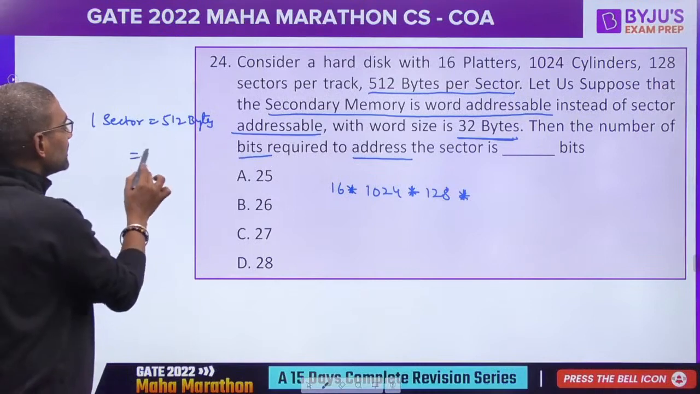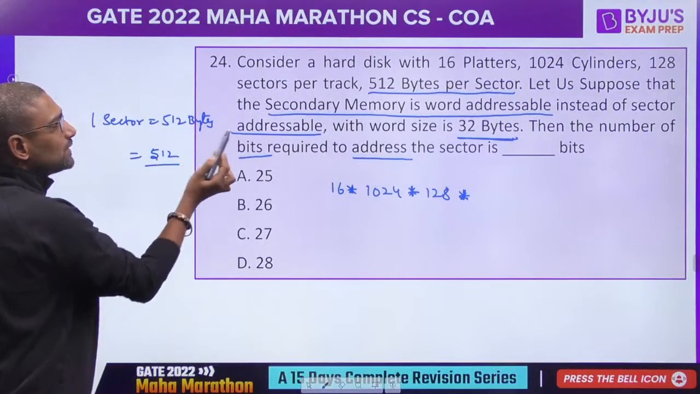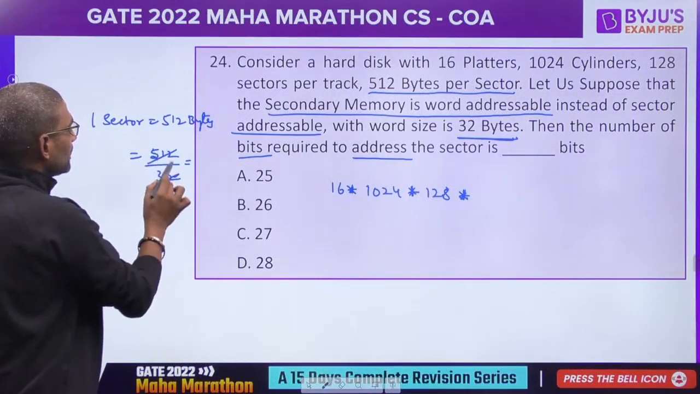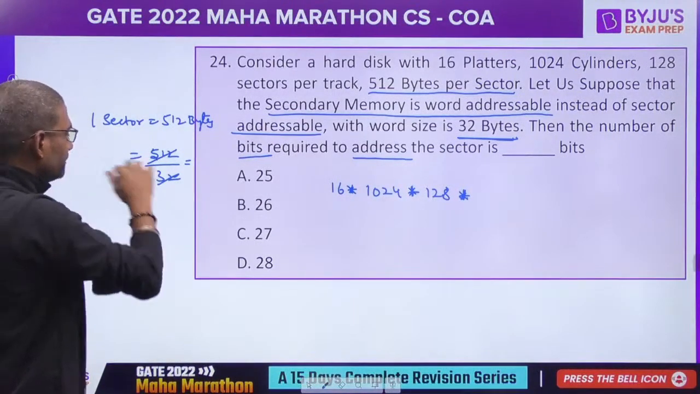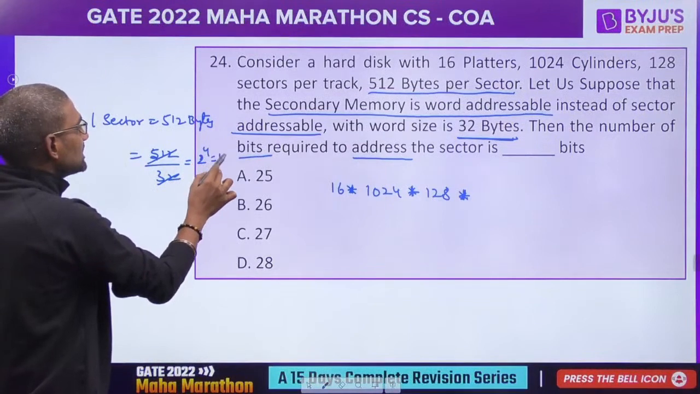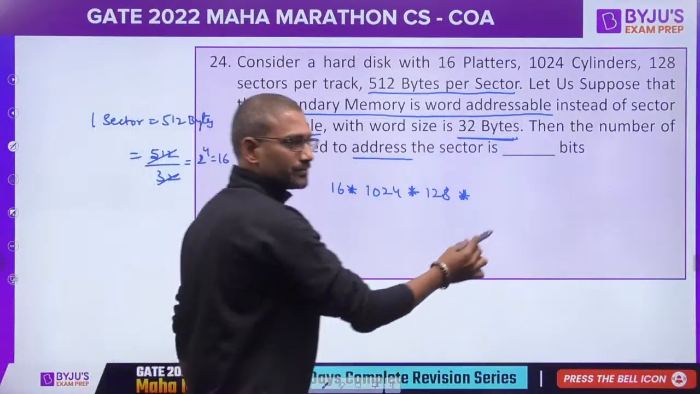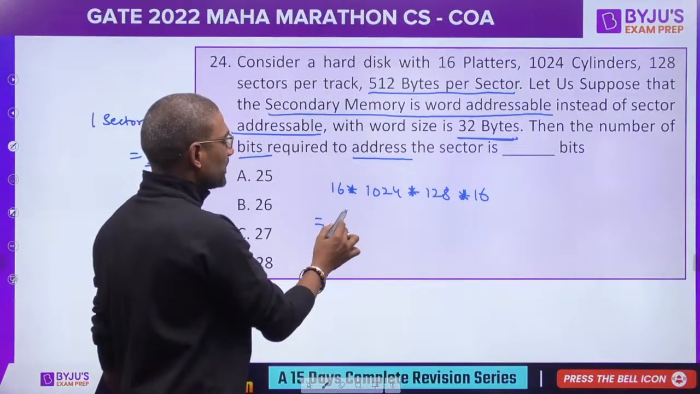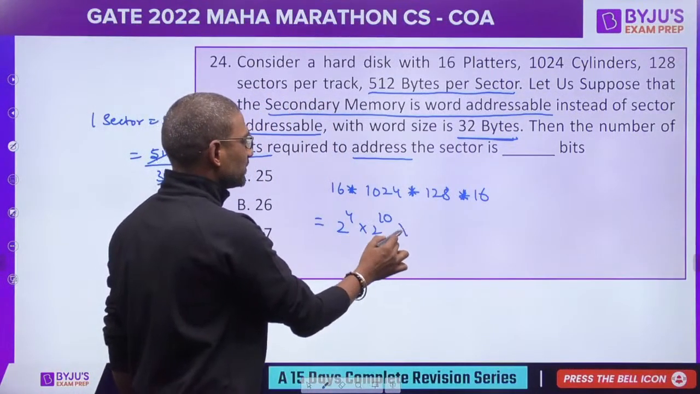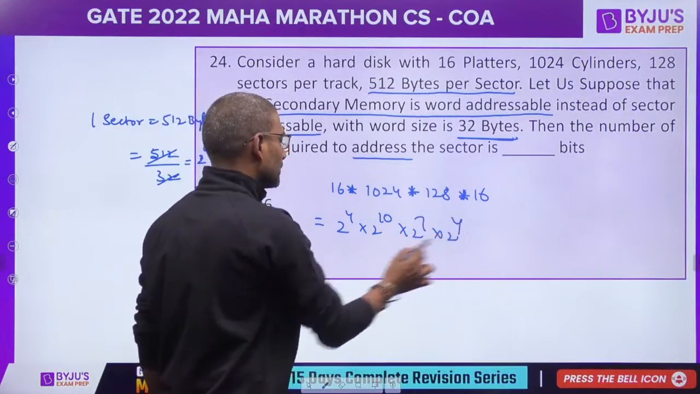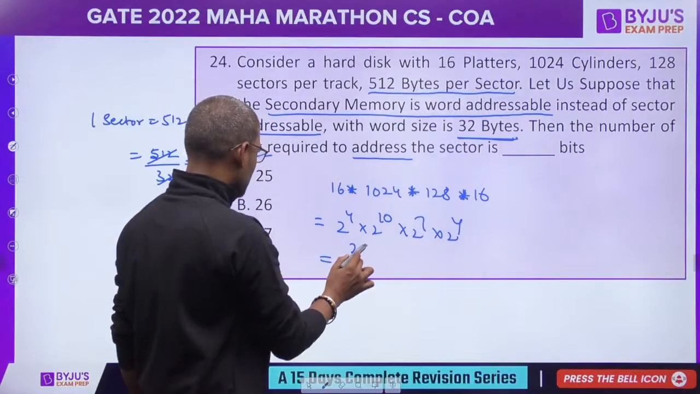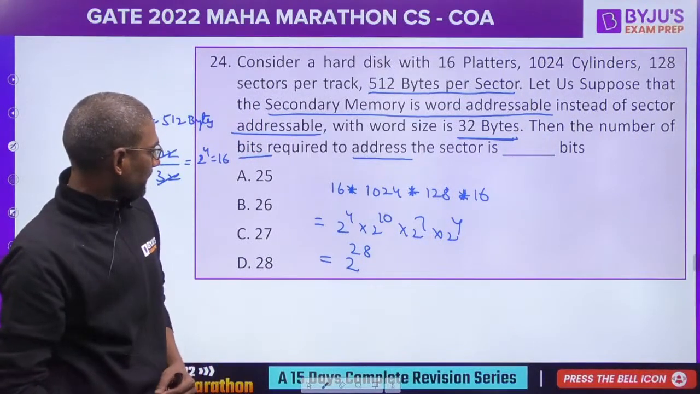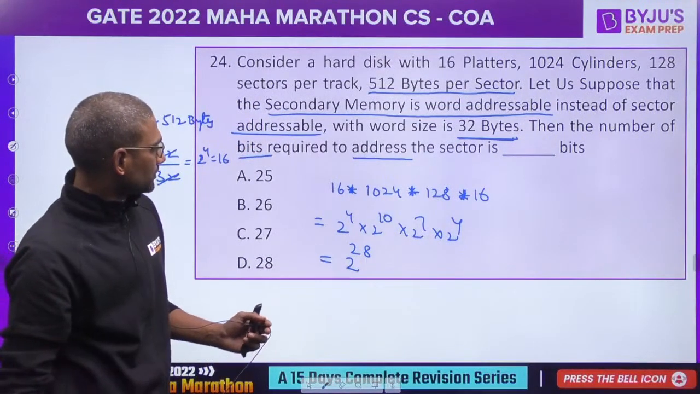That means how many words? 512 divided by 32. This is 16 words. So this is 2 power 4 into 2 power 10 into 2 power 7 into 2 power 4, 2 raised to 28. Isn't it?